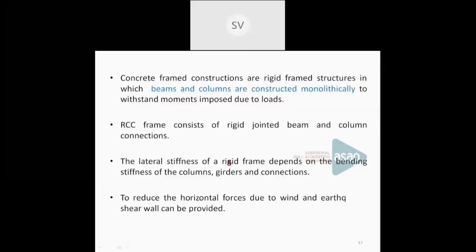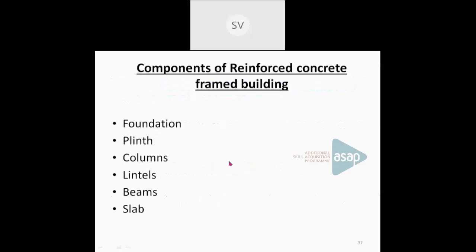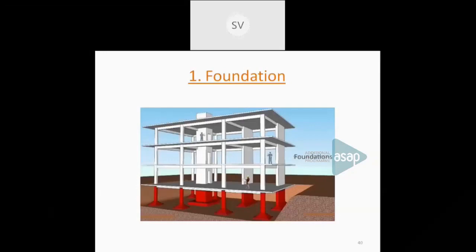Now, these are the components of a reinforced concrete frame building. The first part is the foundation. This red shade indicates the foundation provided for this particular building. So what is actually a foundation? Foundation means it is the lowermost part of the building. And you know the basic functions of foundation. It transmits the total load from the structure towards the ground. That is the main function, as well as providing a level and firm surface and stability to the structure.